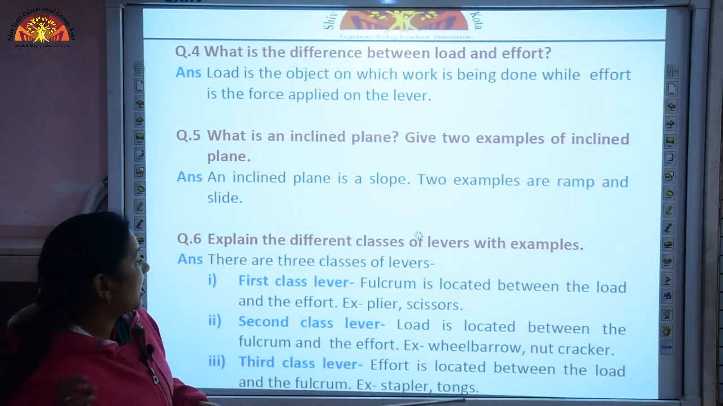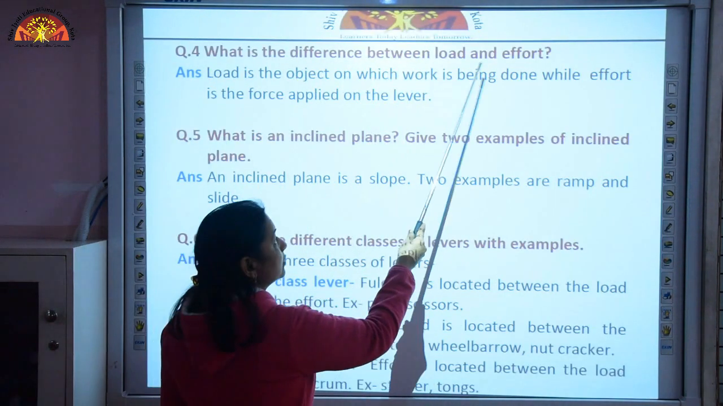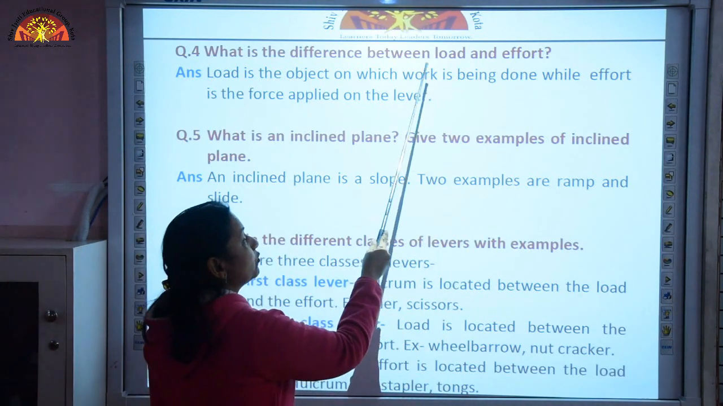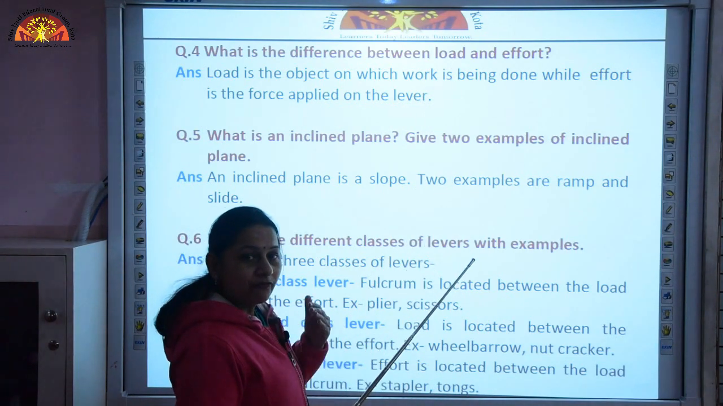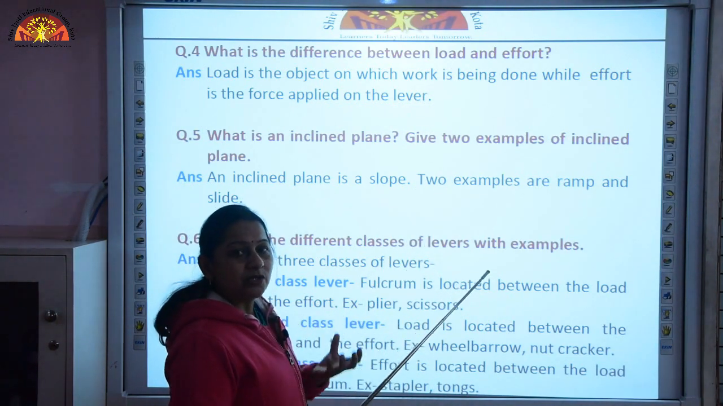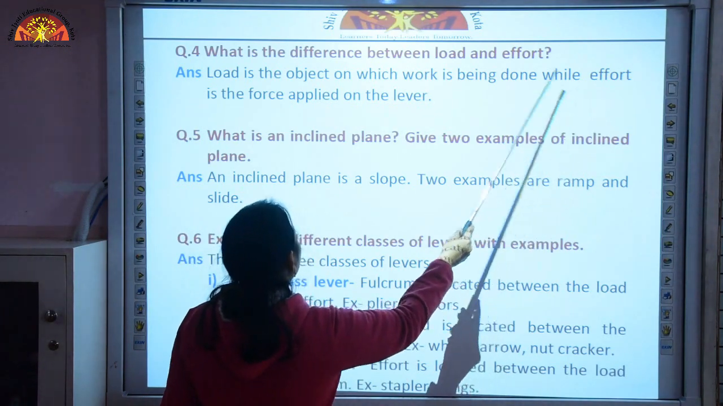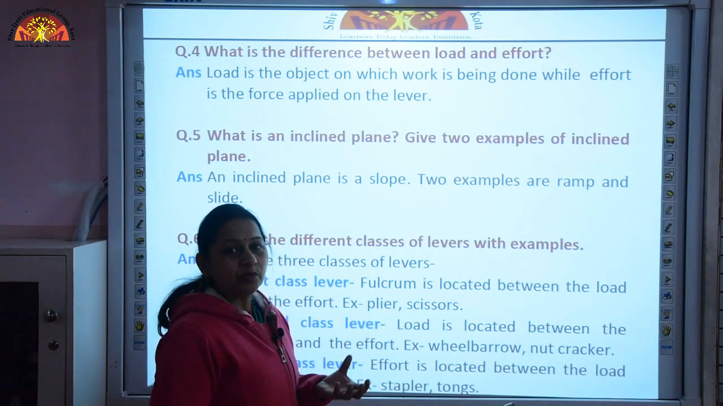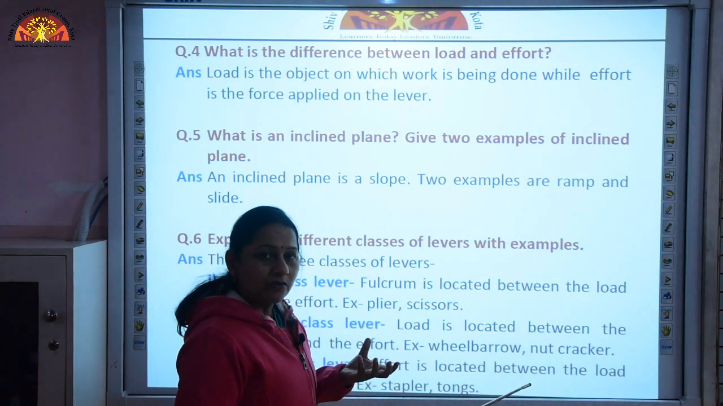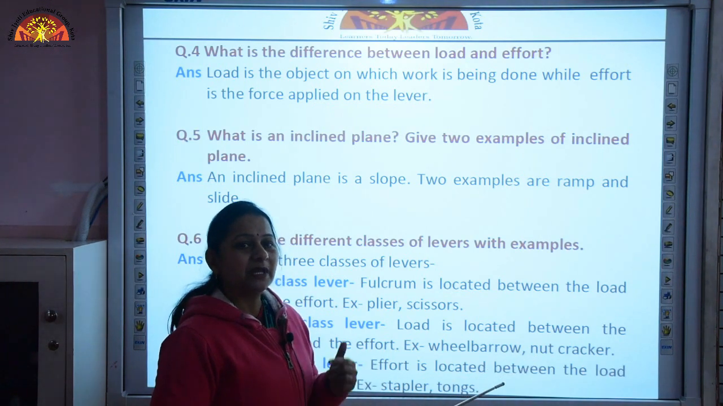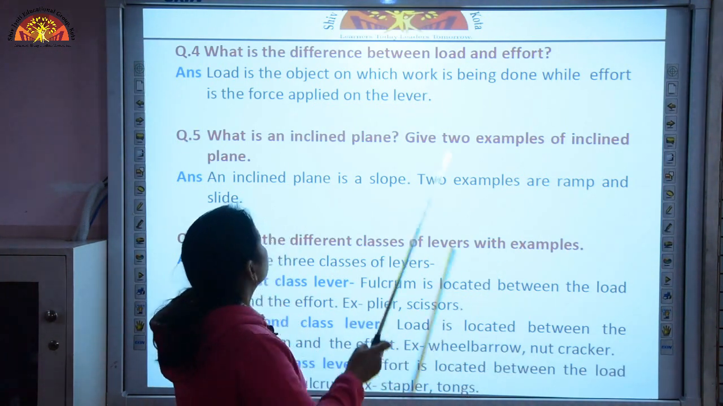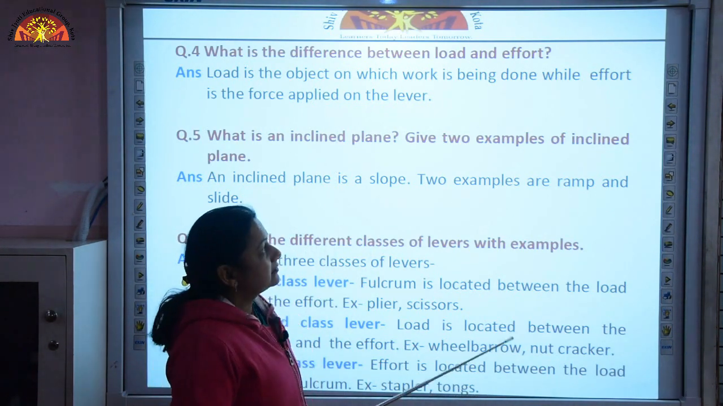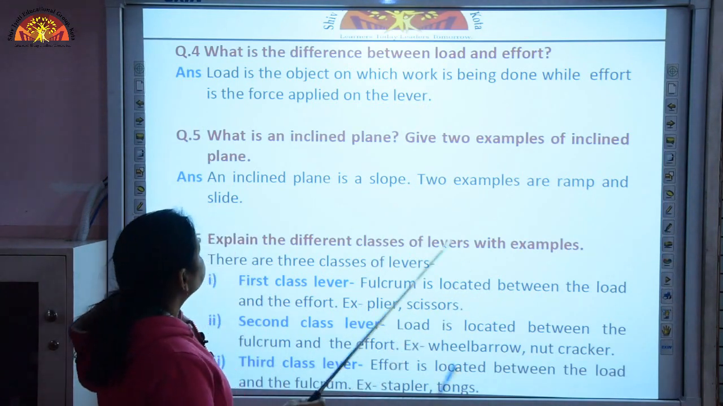The next question we have, what is the difference between load and effort? In this, load is the object on which work is being done. The point where the work is being done is called the load, while effort is the force applied on the lever, the point from which we are applying the force. Like in a scissors, the paper is being cut from one end, that becomes the load, and we are applying force on the other end, and that becomes the effort.